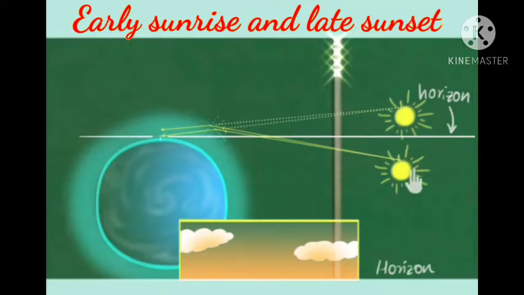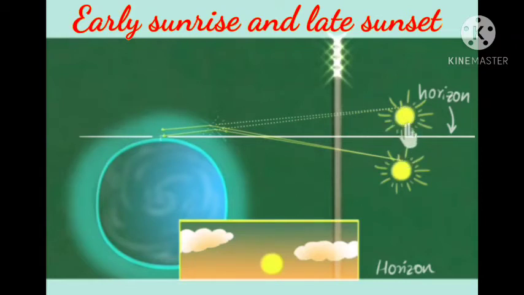Now this light, when it falls on our eyes, our brain recognizes the light as falling straight from this point, but actually light is coming from below. Still the sun is below the horizon, not up, and we feel that the sun has come up above the horizon.